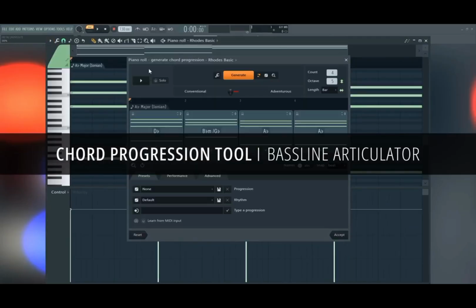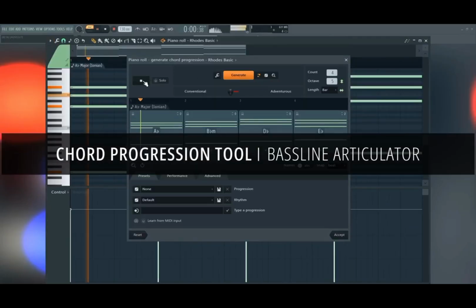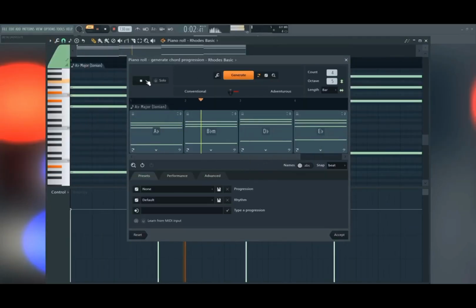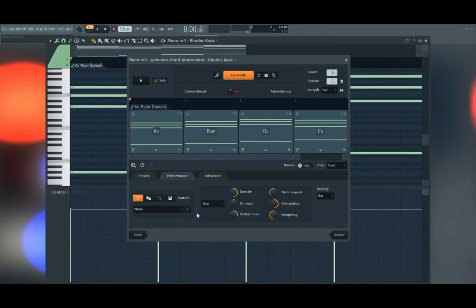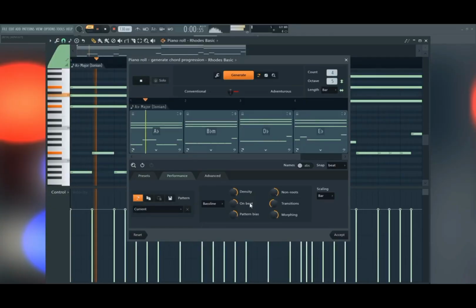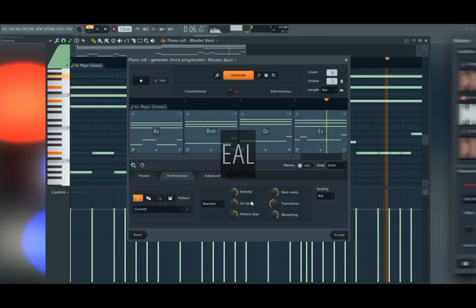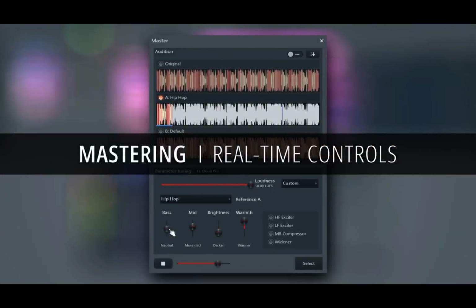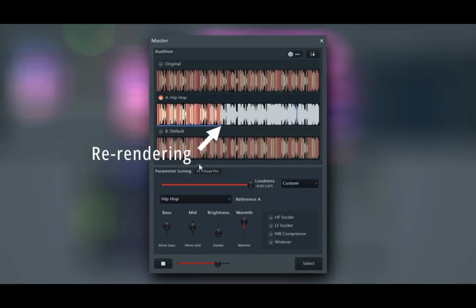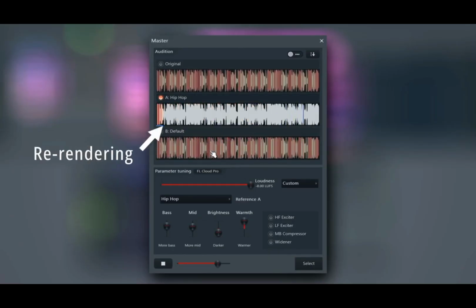The chord progression tool gets a new generative bassline mode for instant basslines. In the mastering window, tweaking any control now triggers an automatic re-render that updates in real time.